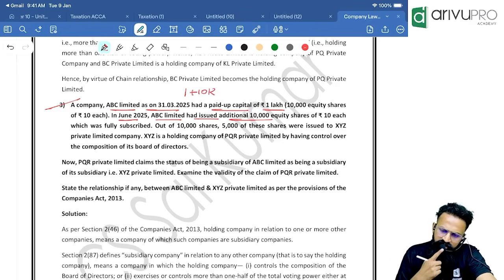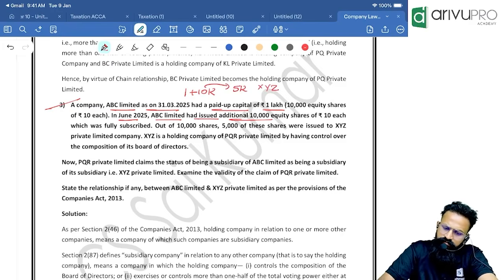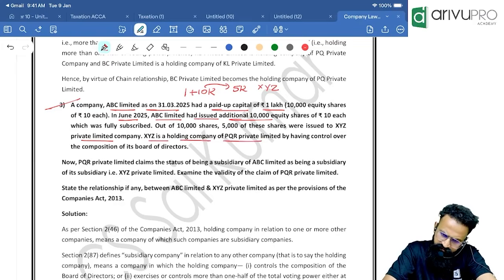Out of this 10,000, 5,000 were given to XYZ Private Limited. XYZ is a holding company of PQR Private Limited.